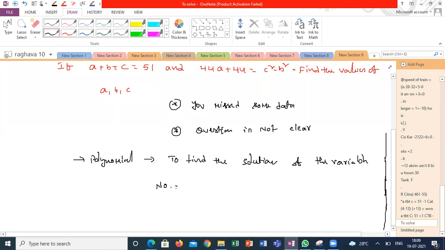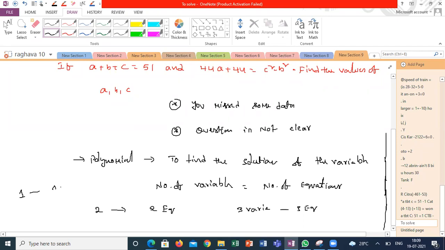Number of variables will be equal to number of equations. Suppose I have two variables, to solve them you compulsorily require two equations. If I have three variables, I compulsorily need three equations. If I have a single variable, one equation is enough to solve.